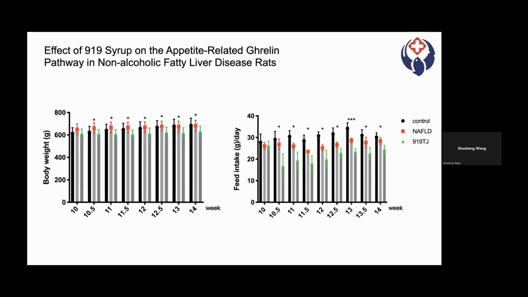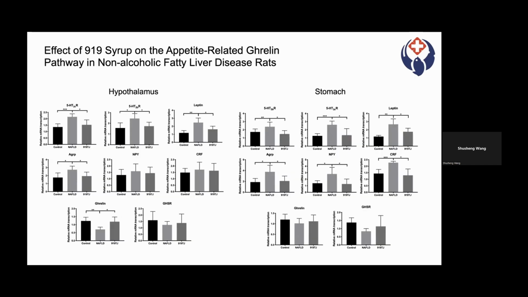This picture shows changes in expression of Ghrelin pathway-related genes in the hypothalamus and stomach of the three groups of rats. As compared to the control group, 5-2CR, 5-2BR, leptin, AGRP, NPY, and CRF expression increased in the hypothalamus and stomach of NAFLD rats, while Ghrelin and GHSR expression decreased in both sides.